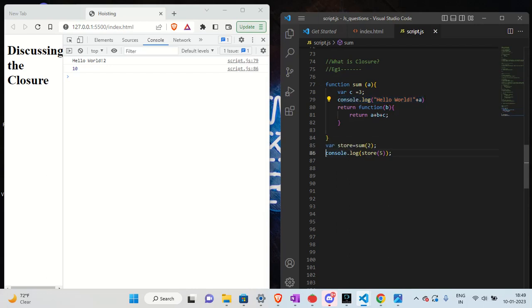Now again, if we are calling this console log store 5, the value of a, that is 2, didn't vanish. The previous value is already stored in that function. And when we give the value of b, the older value of a is still there, and we got the output as the sum. So basically, in closure,